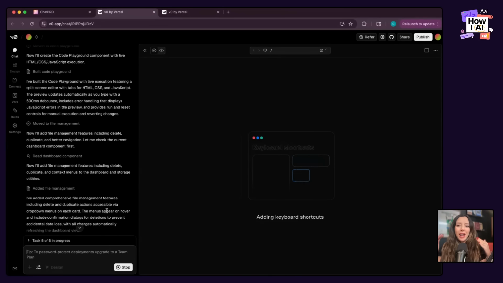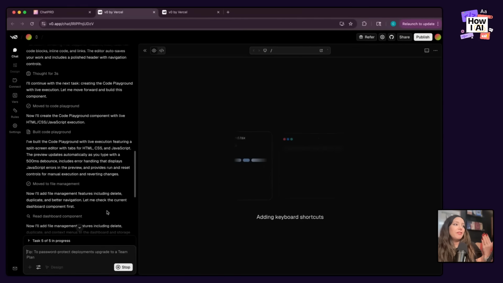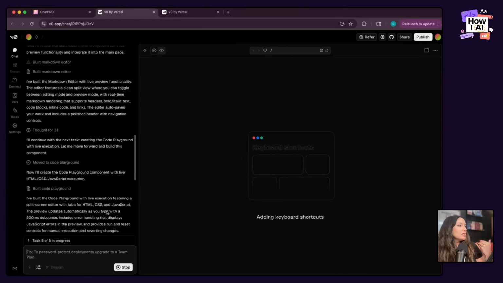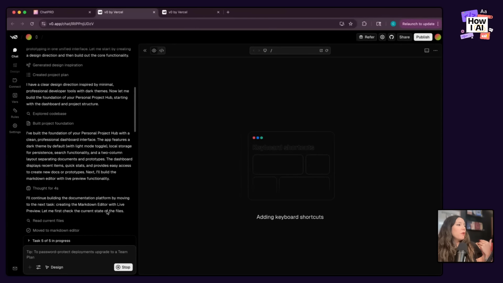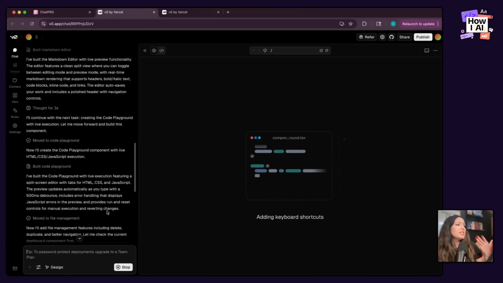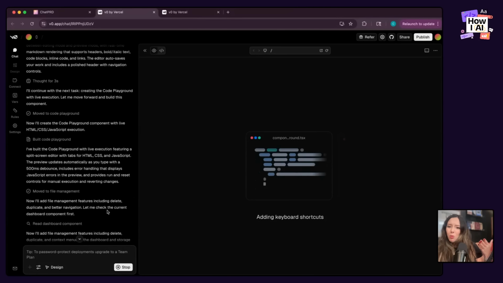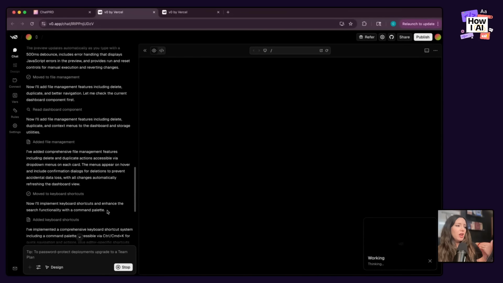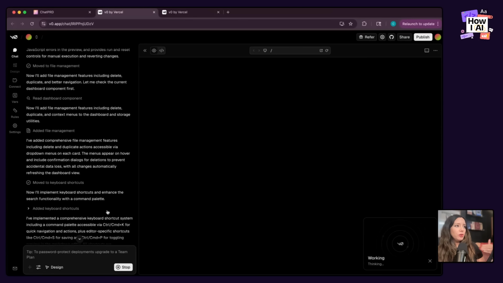And so again, I wanted it very simple. I wanted a place for my documents. I wanted a place to prototype code. I wanted it in Markdown, and it's building me a bunch of stuff I don't need. File management, I saw it had a sandbox for coding, all sorts of things that I didn't actually say I wanted, and is far beyond, I think, the complexity of the product I wanted to generate for this use case. So we're going to see what we end up with. Otherwise, we'll take a different path.